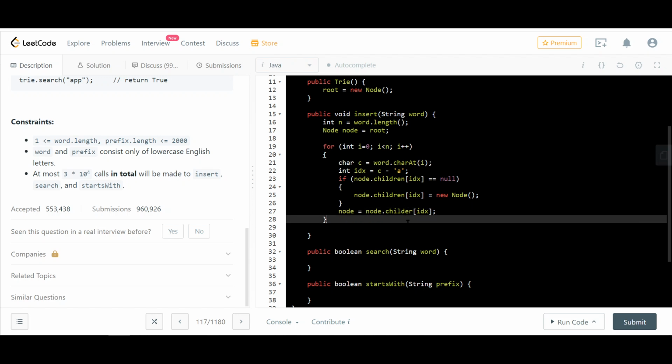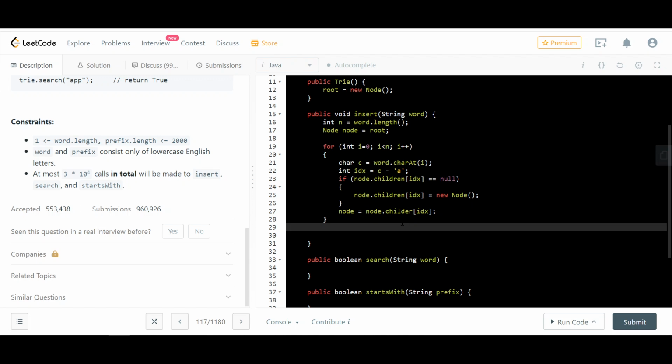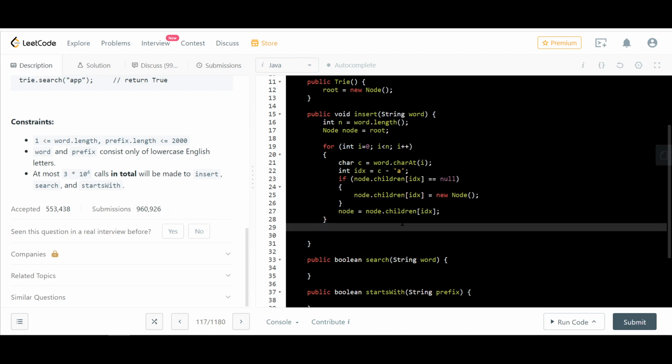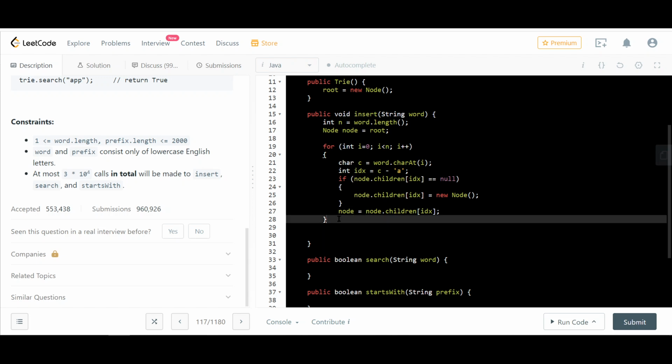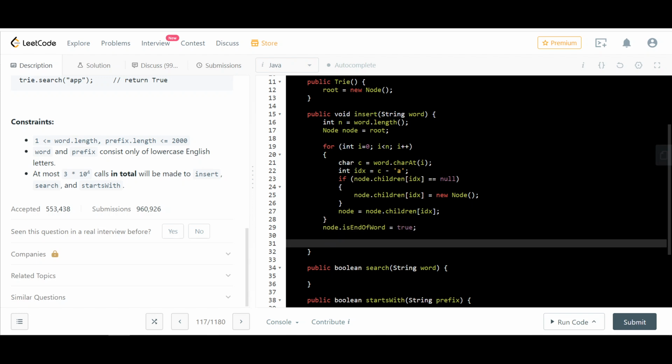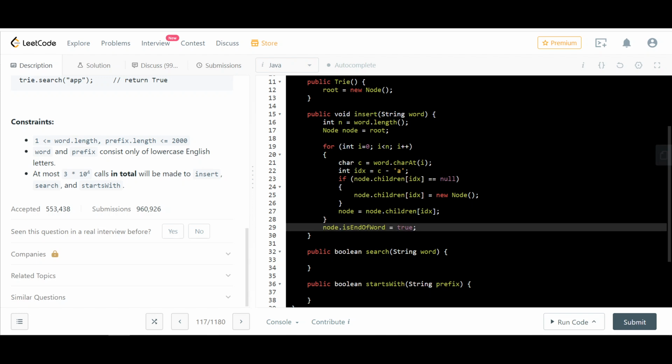And when you come out of the loop, that means you're done. So this node is the node which was either created or already existed. But in either case, what you want to do is mark end of word as true. So this is how I will insert.